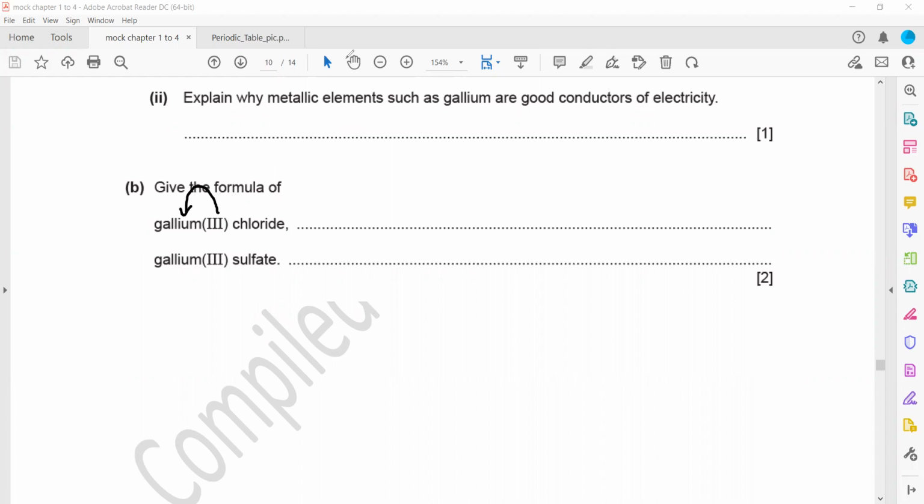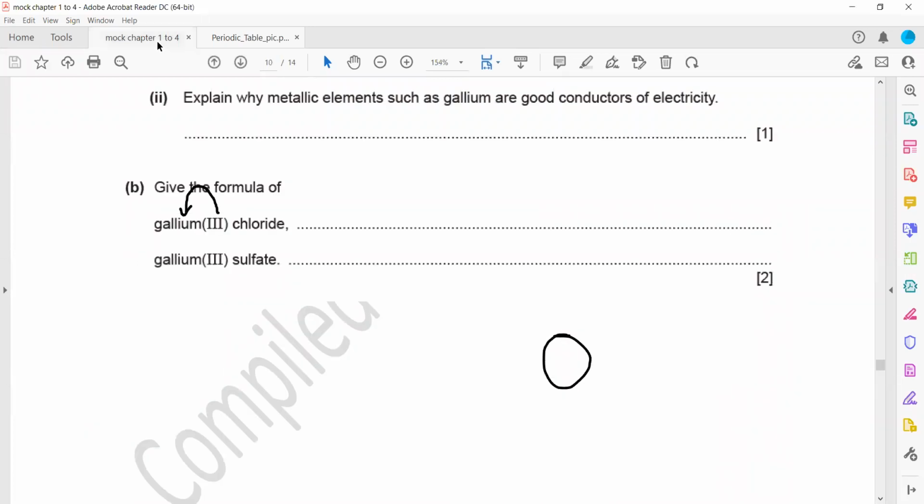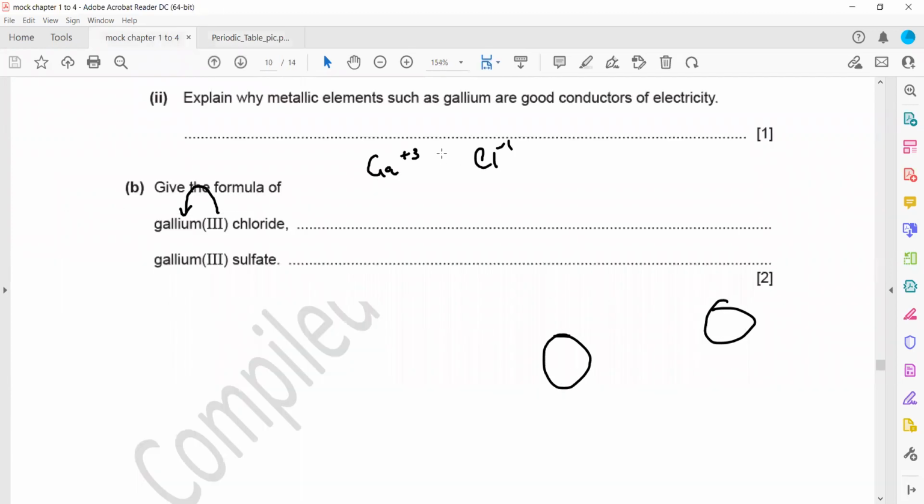So we have to check the periodic table for the symbol for gallium. Here Ga is the symbol. So gallium is Ga with a valency of +3, and chloride means chlorine, which is a group 7 element. So when we cross multiply, gallium chloride will be GaCl3.